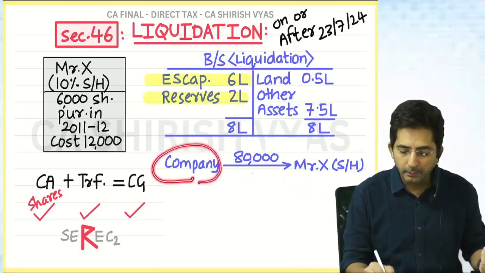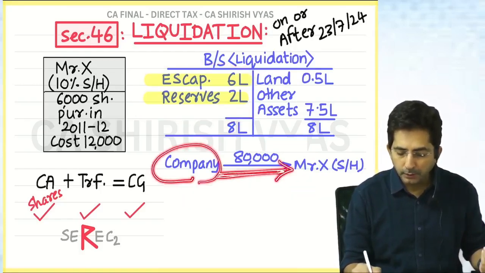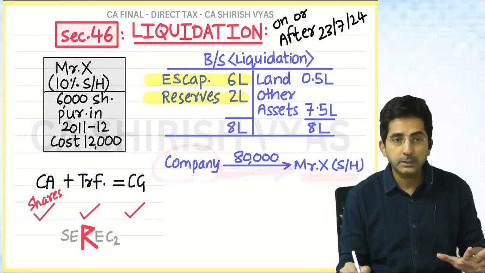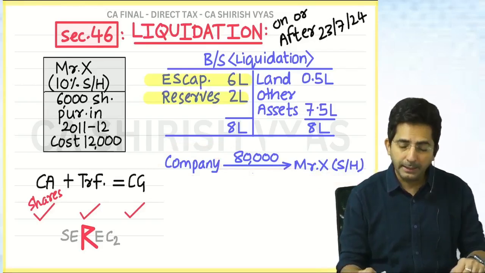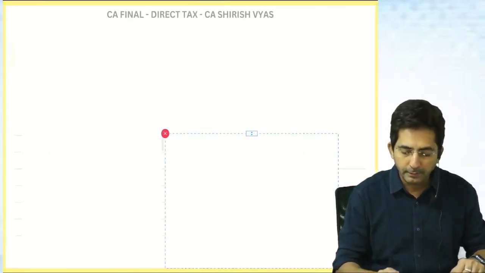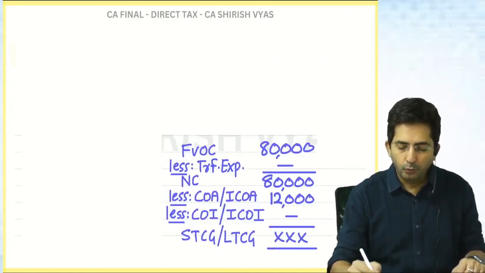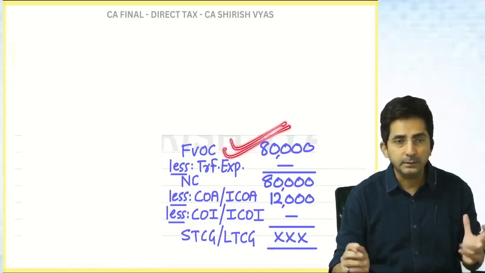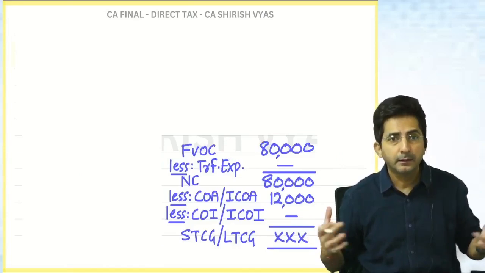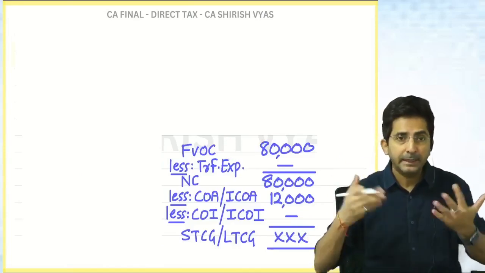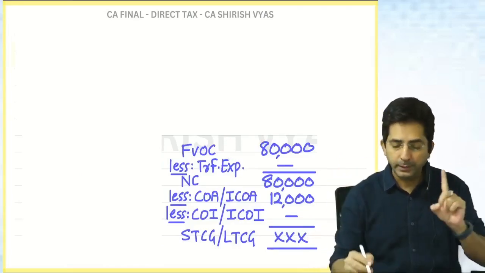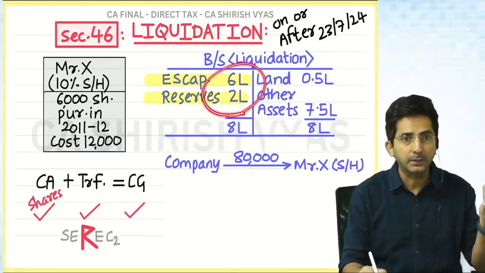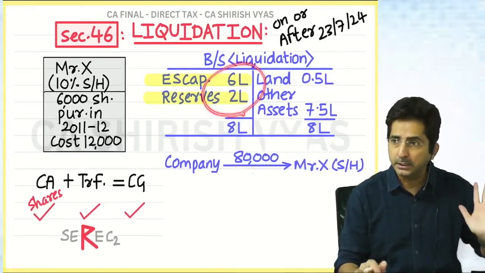So see, I have already written here. The company will give 80,000 to Mr. X, the shareholder. So for Mr. X, what is the consideration? 80,000. Look here, I have done the calculation. Full value of consideration will be 80,000. Consideration means something in return. So as a shareholder, I am getting in return 80,000. You understood 80,000? 8 lakhs is capital plus reserves and you are a 10% shareholder.